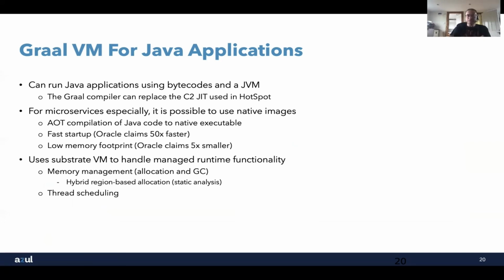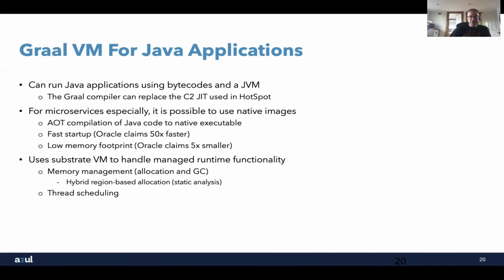If you ask Oracle, they will claim that that's actually 50 times faster in terms of startup, because you're not having to go through all the normal Java application type things. You're just going straight into native code running on that platform. So yes, you probably do get much faster startup. They also say that because you don't have all the overhead of the Java virtual machine side of things, you can get up to 5 times smaller in terms of the resource utilization, which for certain microservices could actually be a big advantage.